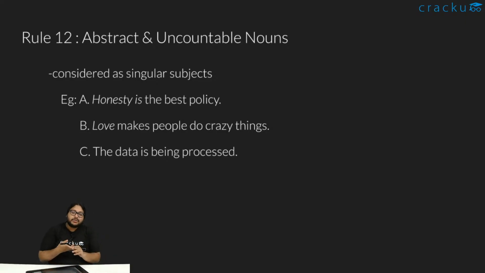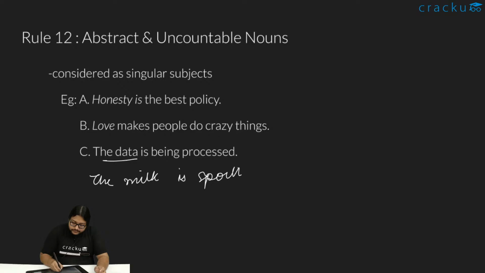And what are uncountable nouns? As we discussed sometime before, uncountable nouns are nouns which cannot be counted, like data. Like in that sentence we saw, the milk is spoiled, or spoilt, based on whether you are doing British English or American English; both are accepted here.